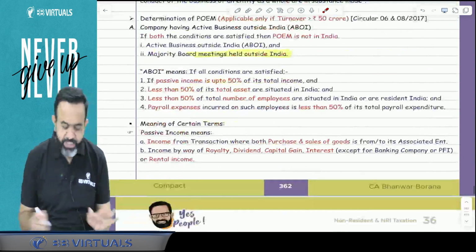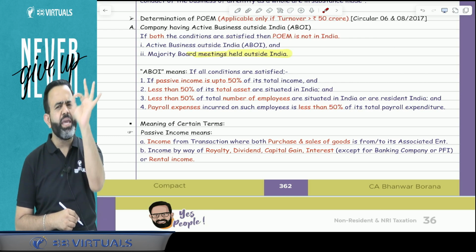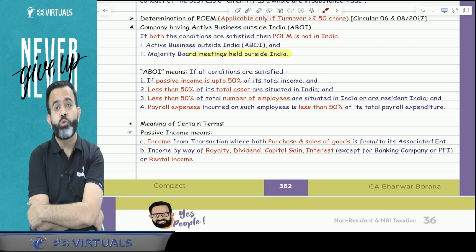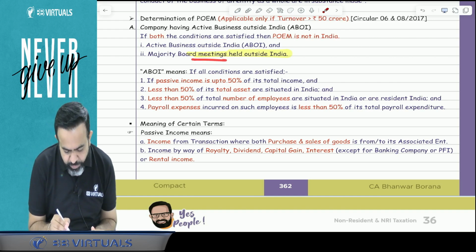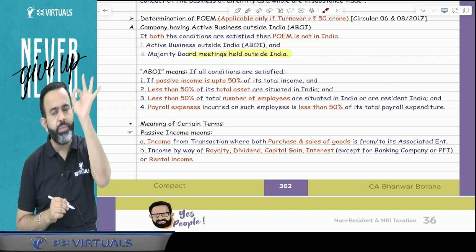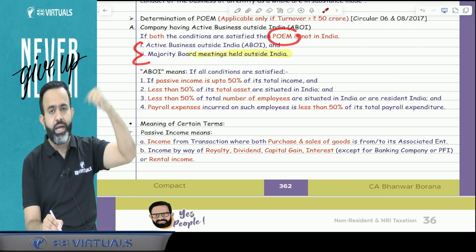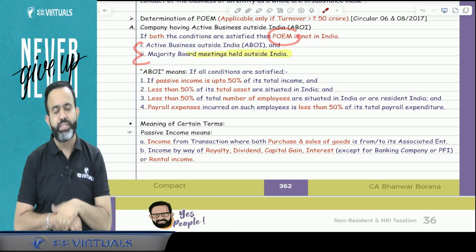So here the first condition is that the majority of board meetings are held outside India, and the second condition is that the ABI test is fulfilled. ABI test means active business outside India test. So if the majority of board meetings are held outside India and the ABI test is fulfilled, then I can say that POEM is located outside India, or I can say that the foreign company will be treated as non-resident in India.